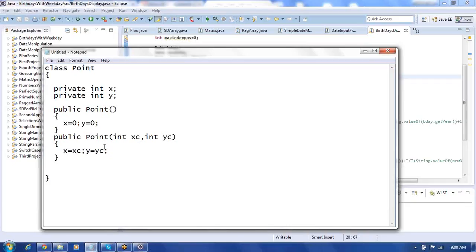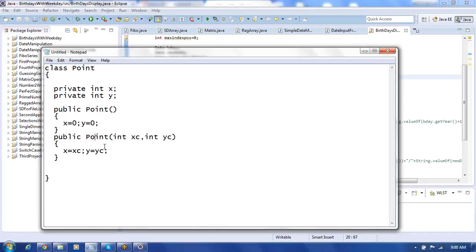Then followed by that, you can have parameters or you don't have parameters. When you don't have any parameter, we call that a default constructor. But in the case of this public Point(int xc, int yc), this is called a parameterized constructor. A constructor with parameters, and a constructor without parameters.